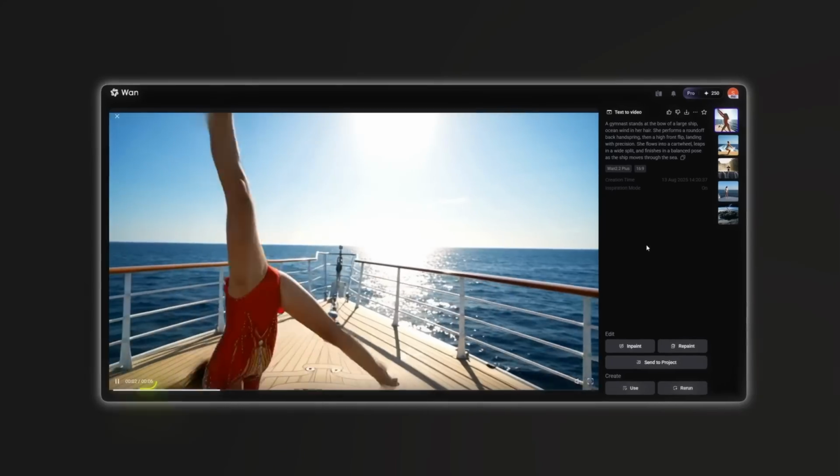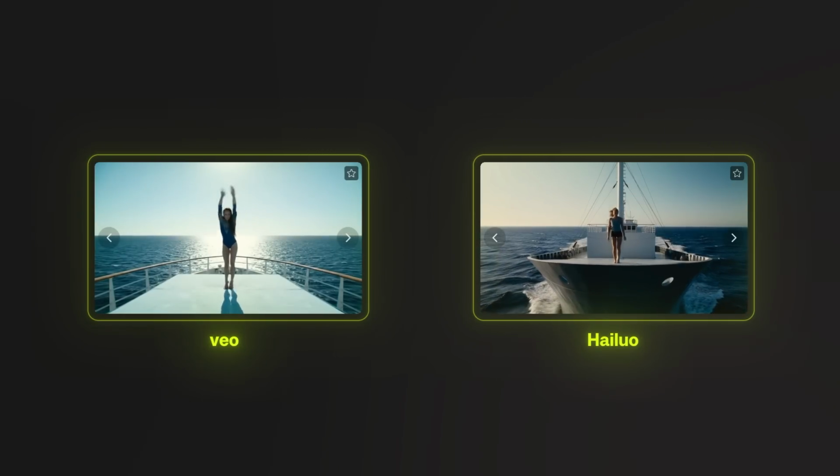One small thing is it didn't add the second part of the prompt, which was the front flip, most likely because it is limited by the 6-second cap. But as you can see, the human movements are nothing like VEO 3 or Hailuo. They're very realistic and didn't have any form of AI artifacts. Now, let's push these models even further with something that should really test their limits.